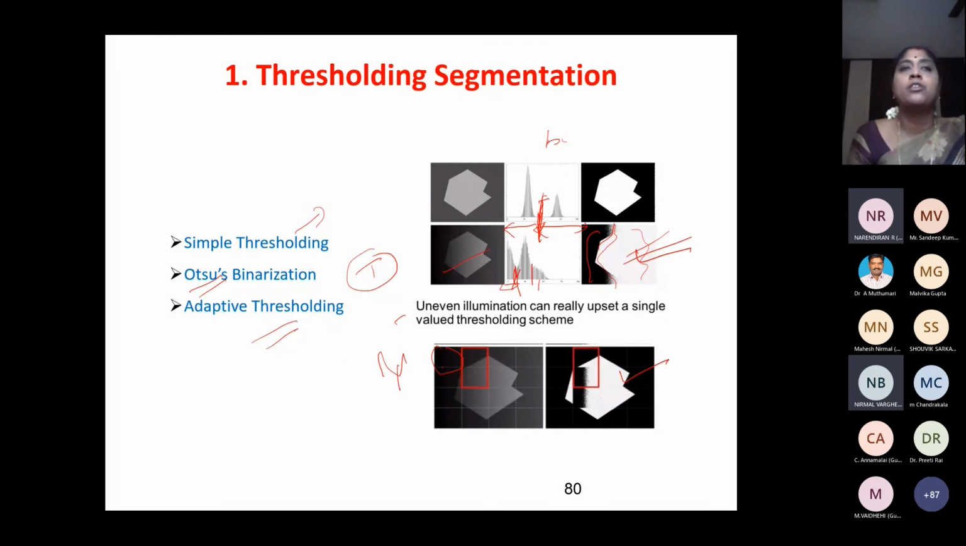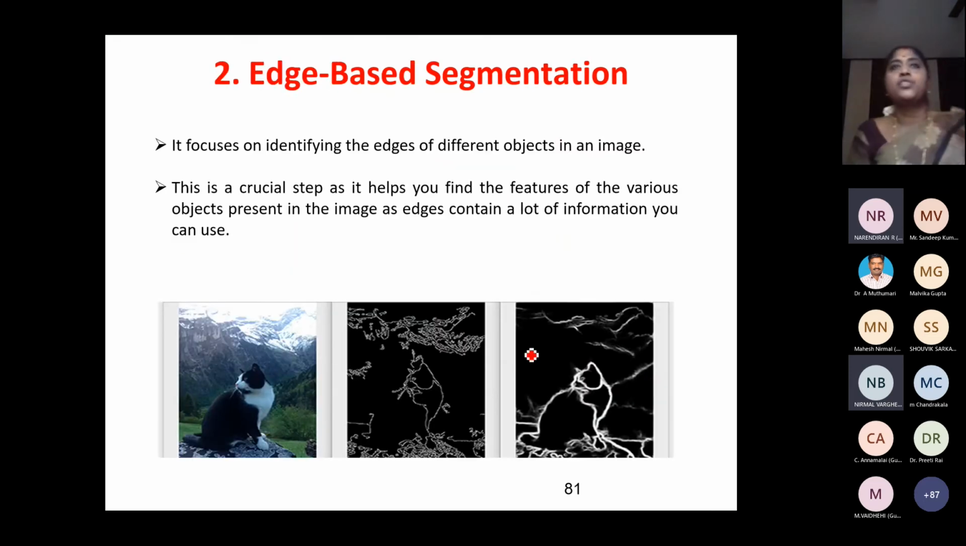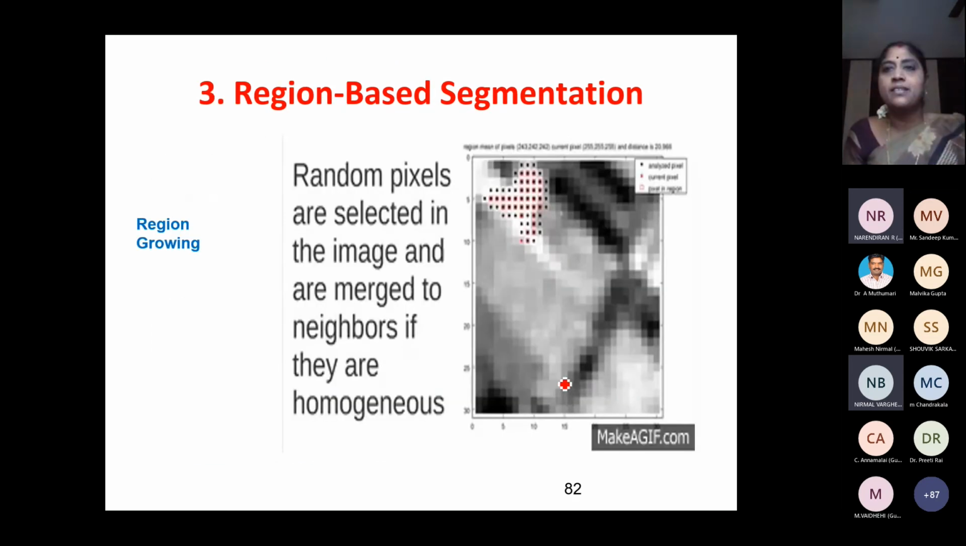Adaptive means I am going to adapt to the situation. Instead of taking the global histogram for the entire image, I take the histogram piece by piece, block by block, and then find the threshold and results. Okay, so this is about threshold based segmentation. Next, I told you I can use filters for finding edges like Roberts, Canny, and Prewitt, and using this edge detection, then edge joining techniques available, I am able to segment this CAD portion perfectly. Next is region-based segmentation.